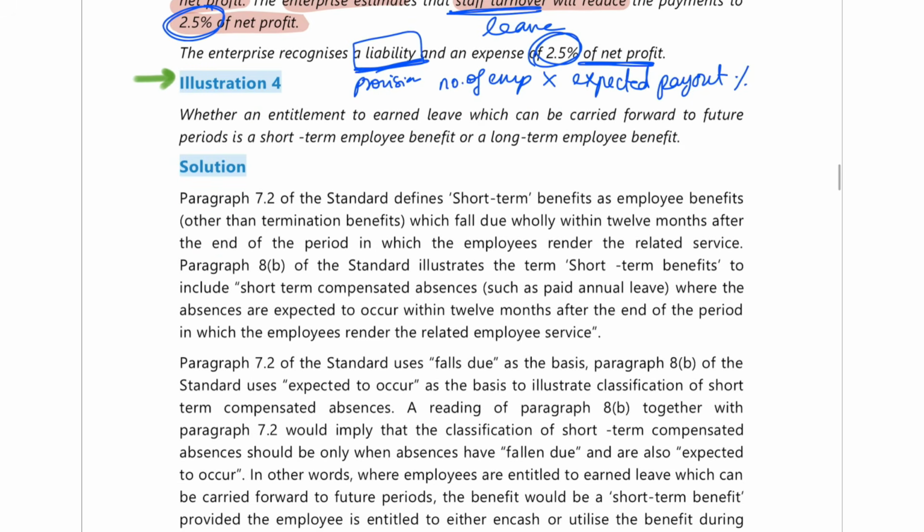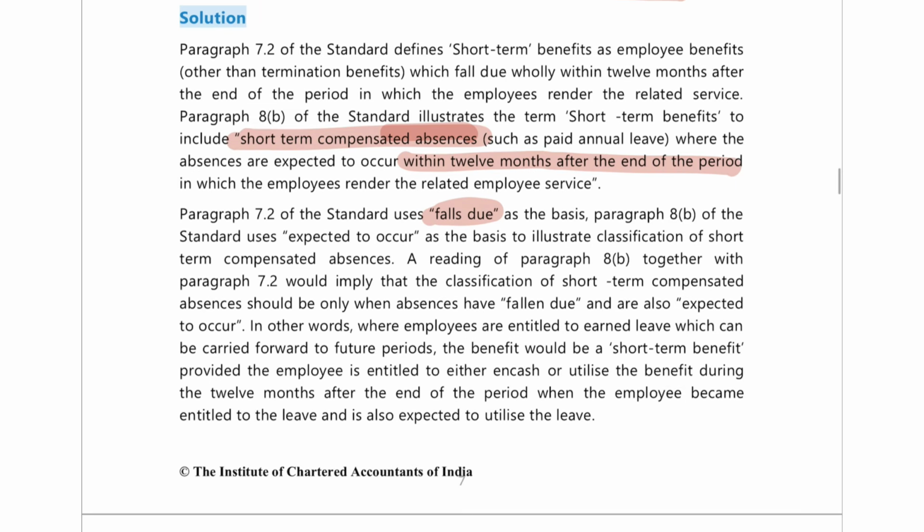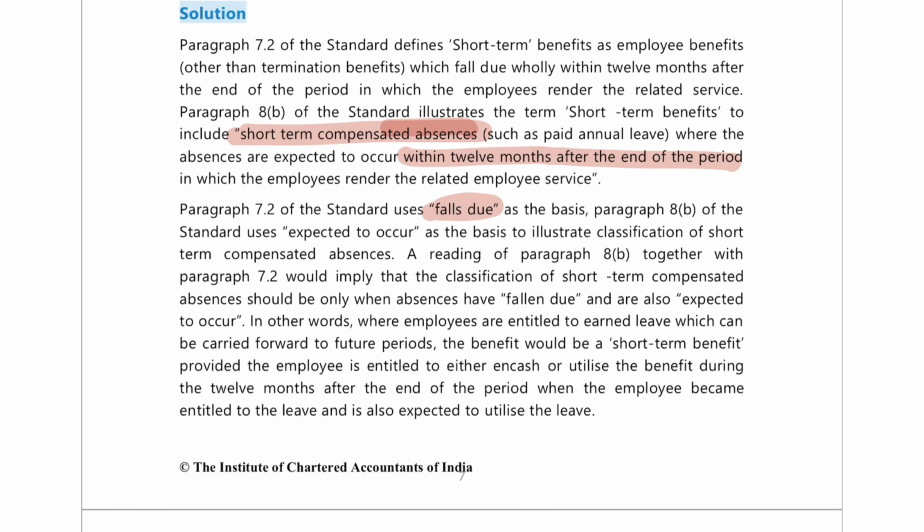Now next is illustration number 4. They are asking whether an entitlement to earned leave which can be carried forward to the future is a short term employee benefit or a long term employee benefit. So here you have to see when it falls due. If it falls due within 12 months after the end of the period, it is going to be a short term compensated absence. If it is going to be after 12 months from the end of the year, it is going to be a long term compensated absence.